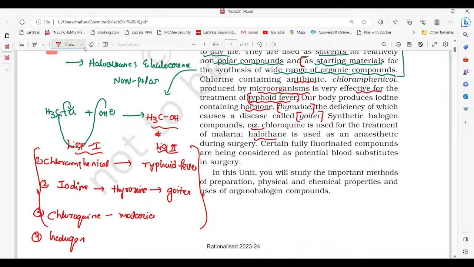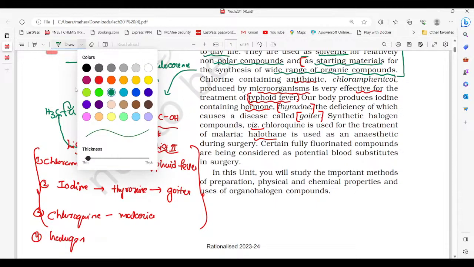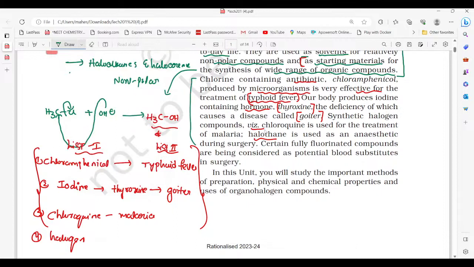I am trying to make an objective question from these points for easy remembering. Chloroquine is used for the treatment of malaria, and halogens are used as anesthetic drugs in surgery. And the next one: certain fully fluorinated compounds are being considered as a potential blood substitute in surgery. Fully fluorinated compounds are used as highly potential blood substitutes in surgery.